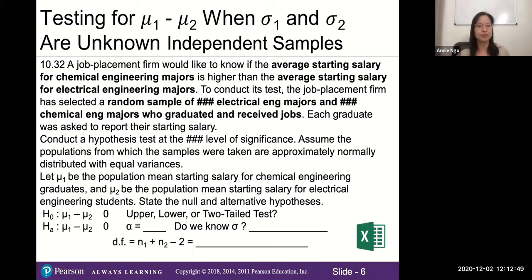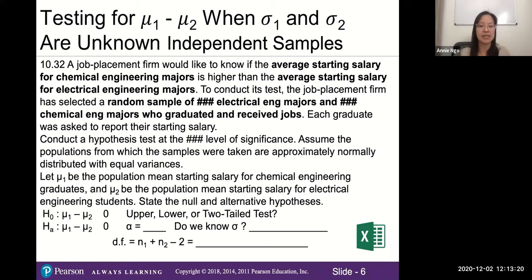Problem number 32. A job placement firm would like to know if the average starting salary for chemical engineering majors is higher than the average starting salary for electrical engineering majors. To conduct its test, the job placement firm has selected a random sample of X electrical engineering majors and X chemical engineering majors who graduated and received jobs. So you all have slightly different numbers, maybe. Each graduate was asked to report their starting salary.